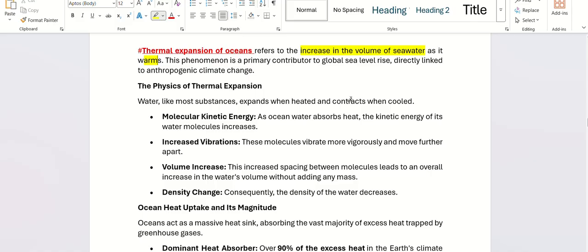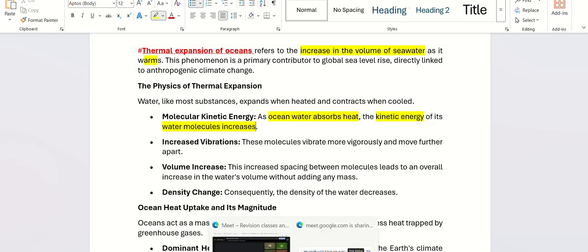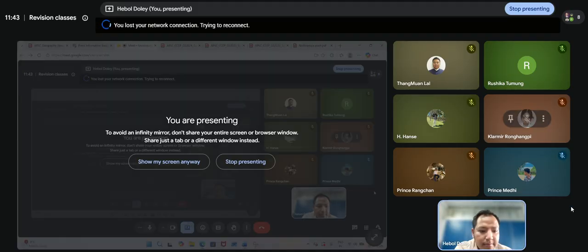How does it happen? First of all, ocean water absorbs heat, and the kinetic energy of the water molecules increases. Kinetic energy, can anyone tell me what is kinetic energy?